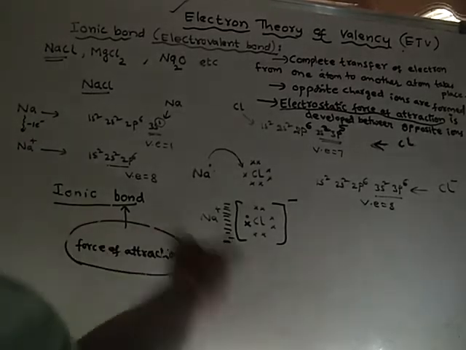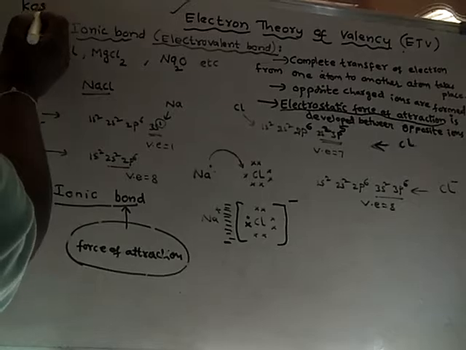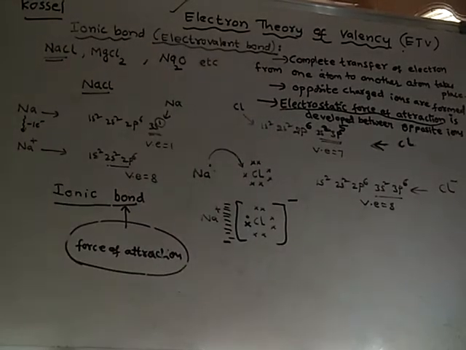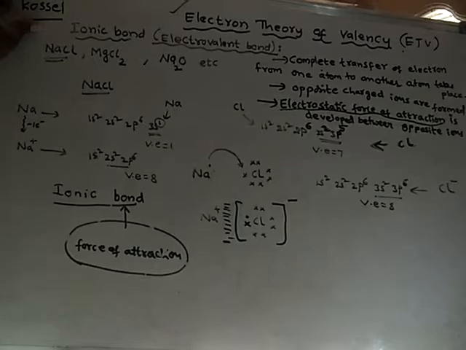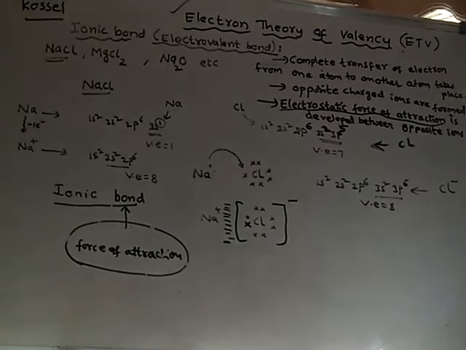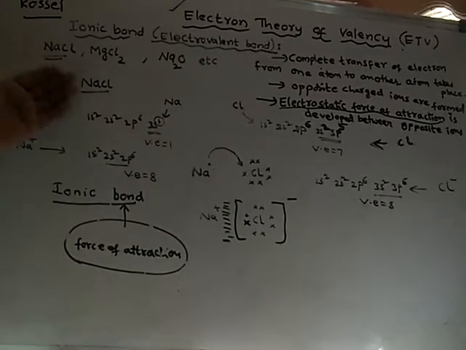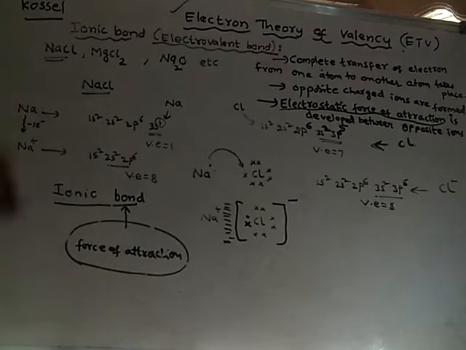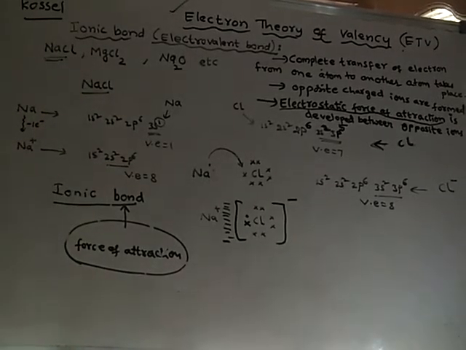This explanation was given by Kossel, in the electron theory of valency. The other name for electron theory of valency is the Kossel and Lewis theory. Kossel is a scientist who explained how ionic bond is formed. An example for the formation of ionic bond is sodium chloride. In sodium chloride, there is ionic bond between sodium and chlorine atoms.